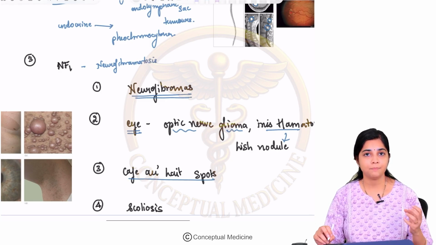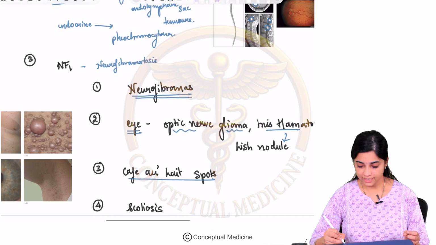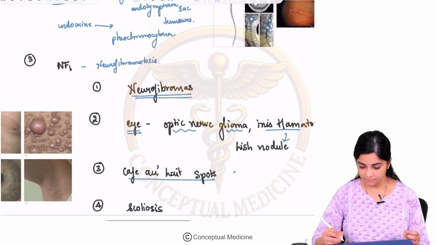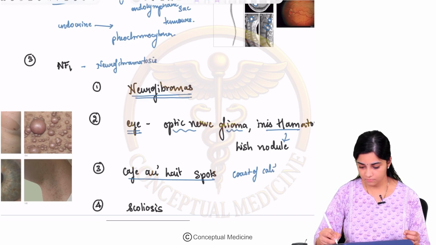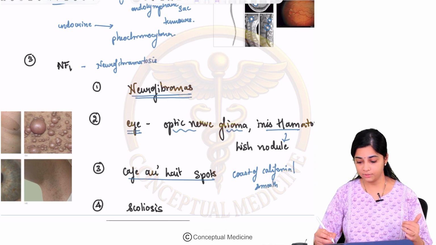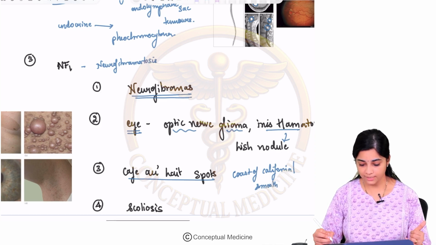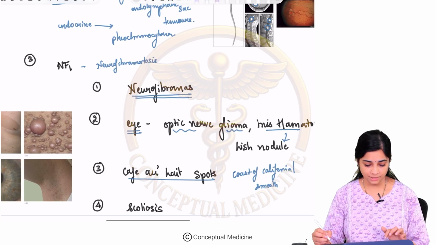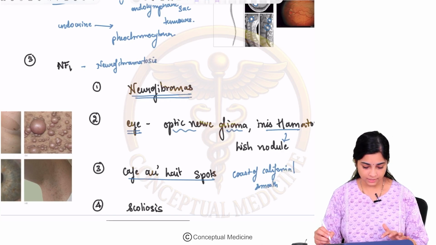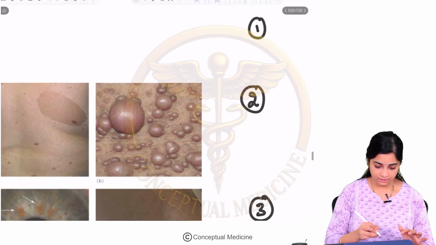These are basically pale skin lesions which have smooth borders, called the coast of California, and these spots are nothing but cafe au lait spots. Can you see this lesion?